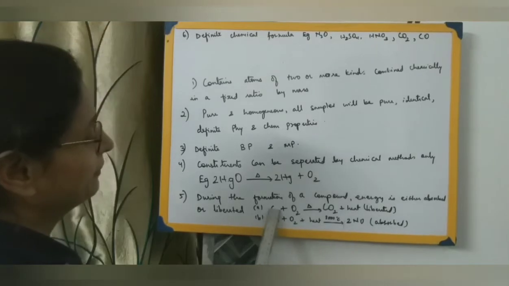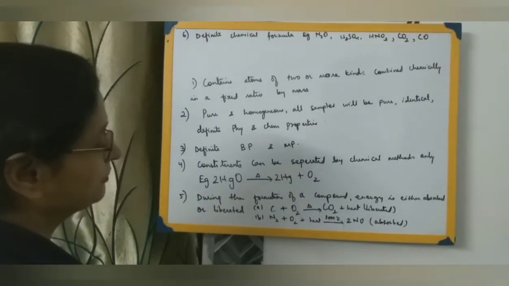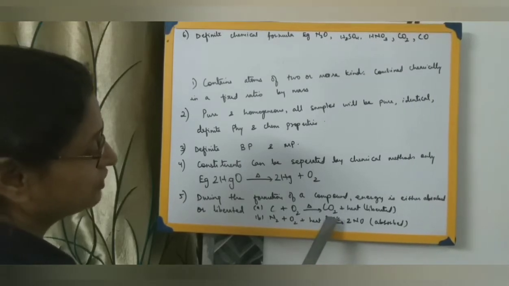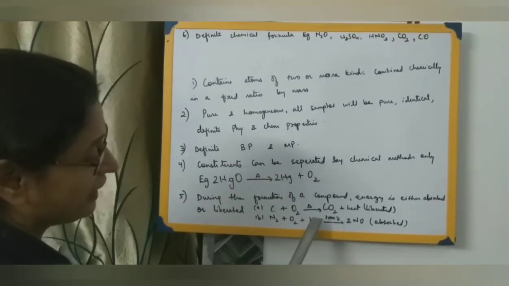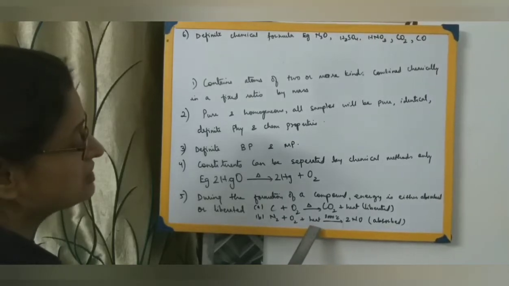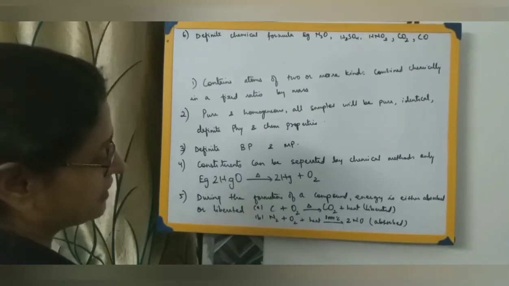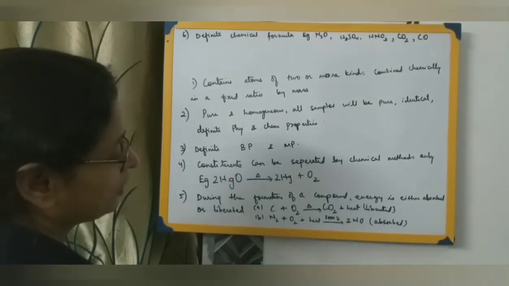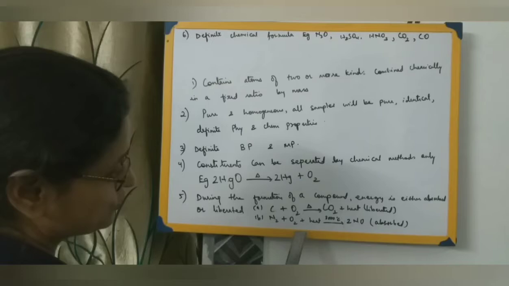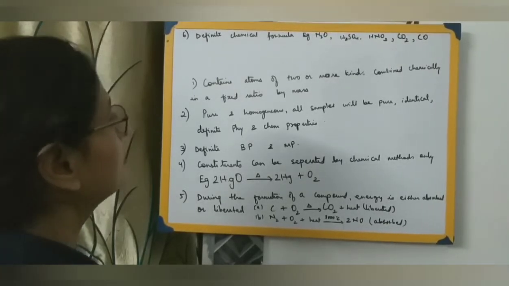So here carbon combines with oxygen forming carbon dioxide, and heat energy has been liberated over here. When we write the heat energy on this side of the arrow, it means energy has been absorbed. Whenever you find that heat has been written on this side of the arrow, it means energy has been absorbed. When it is on this side, it means heat energy has been liberated. And we are heating at a temperature of 3000 degrees Celsius where the energy is absorbed to form nitric oxide. So we are writing it over here in the bracket.